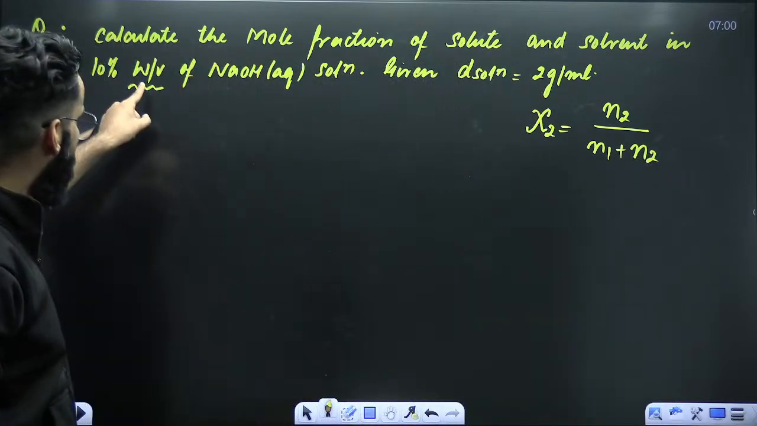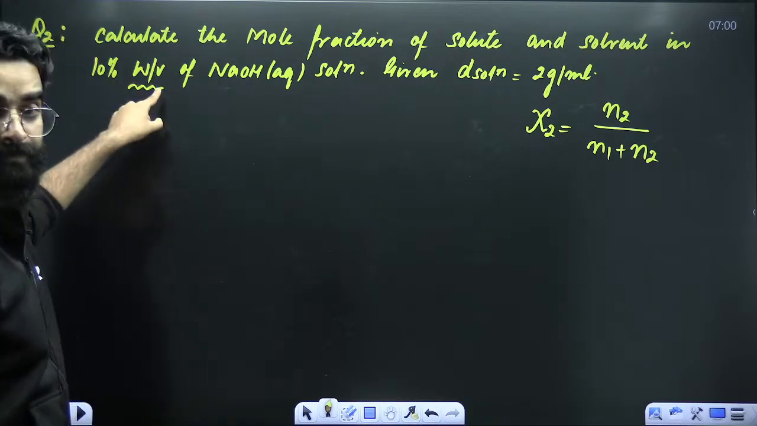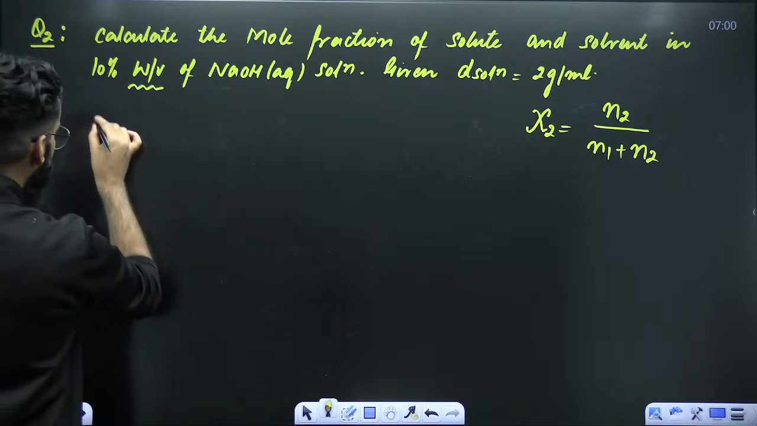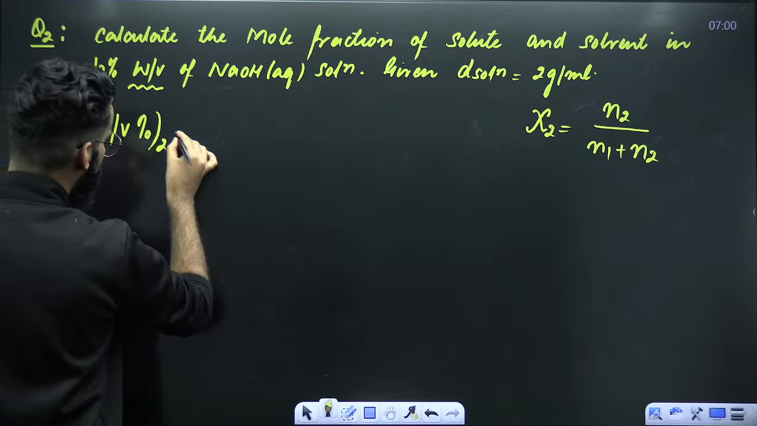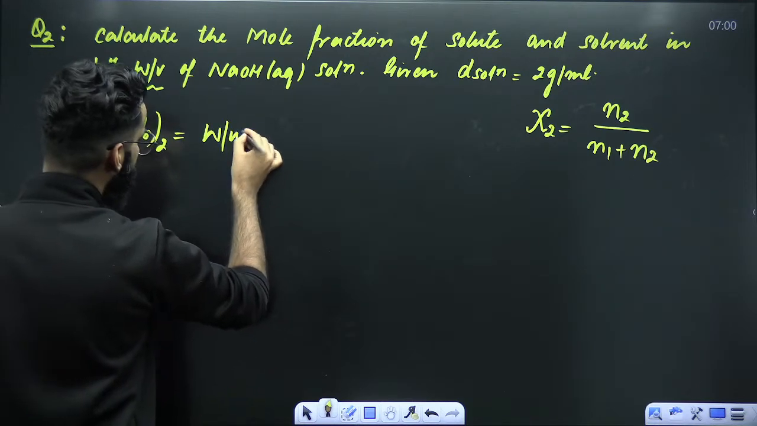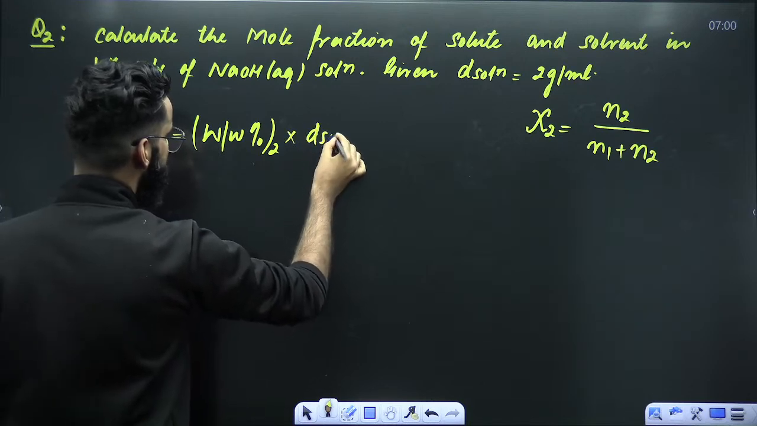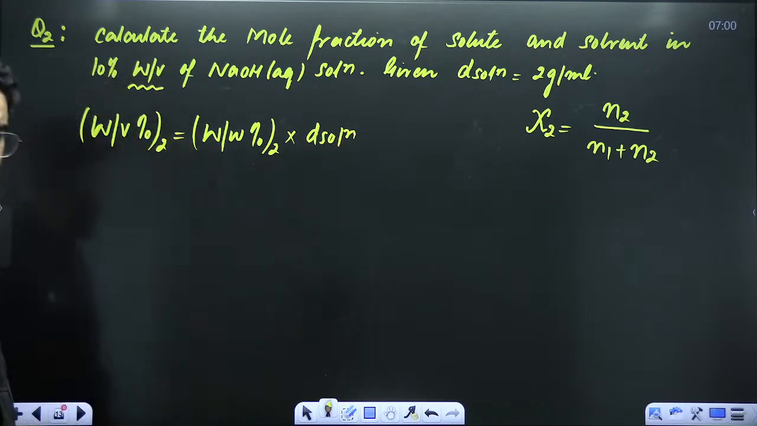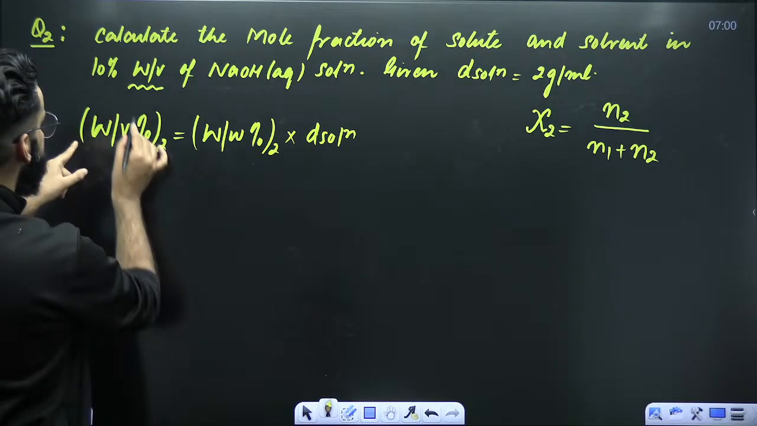Now guys, right now I'm not given the weight by weight percentage of solute. I'm given the weight by volume. Do you remember? I gave you one result a few minutes back. Weight by volume percentage of solute is equal to weight by weight percentage of solute multiplied by density of solution in grams per ml. I hope you remember.